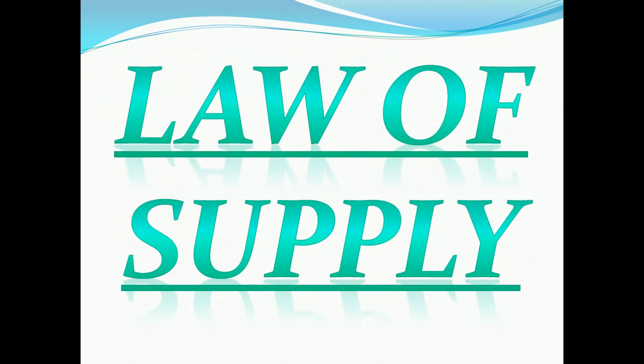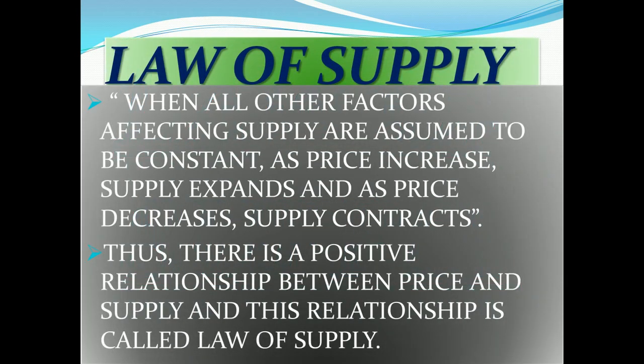Now a very important section is the law of supply. As per the law of demand, if the price increases, demand contracts, and if the price decreases, demand expands, but there is a precondition: other factors remain constant. In the same way, in section E you may be asked to explain the law of supply with its schedule and diagram. The law of supply holds when all other factors affecting supply are assumed to be constant. This is a very important precondition to prove the law of supply.